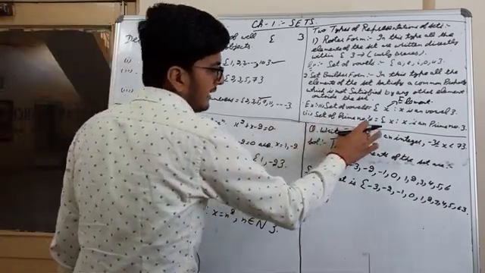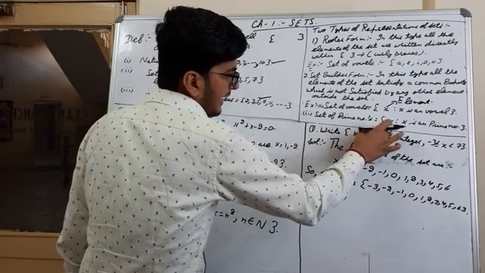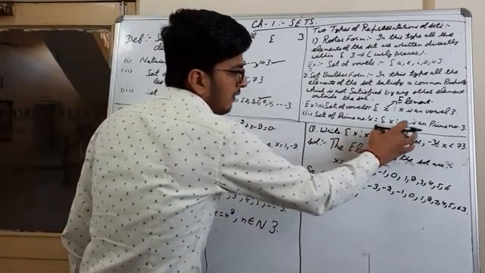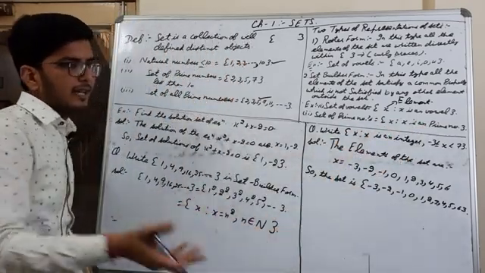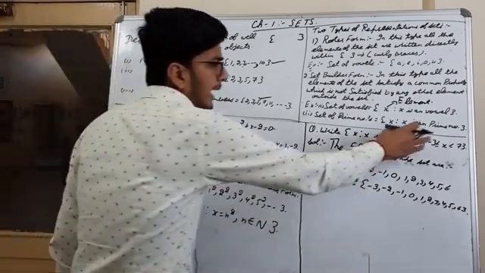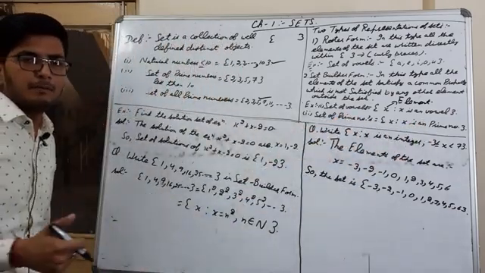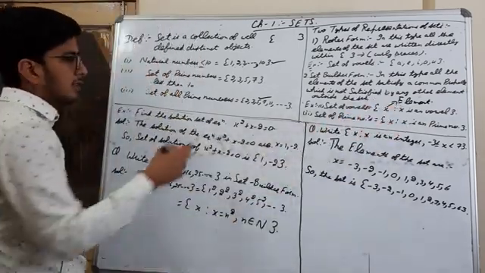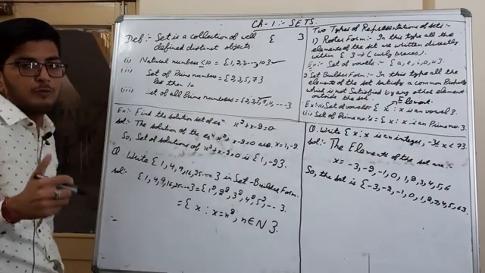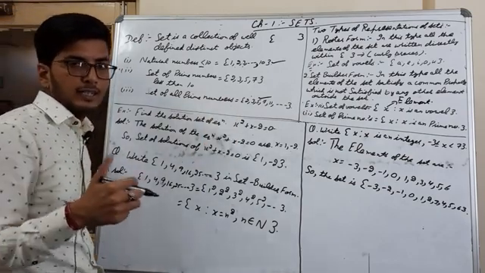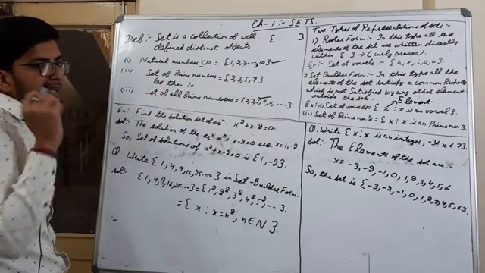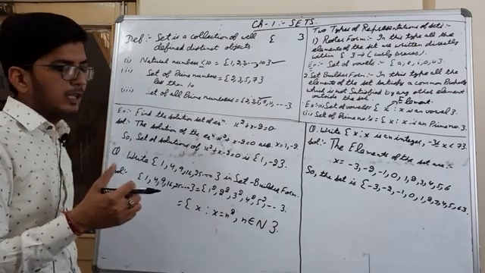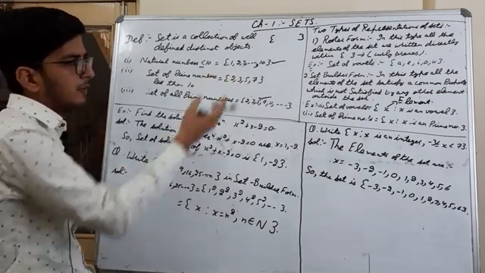So if I write it like this, the set of elements x such that x is a prime number, now everyone can understand that the elements are prime numbers, and only prime numbers will come in this set. So this is the set builder form of the prime numbers, and this is the roster form of the prime numbers. I think you are clear with the roster form and set builder form of representing sets. Now we will do some examples for these types.